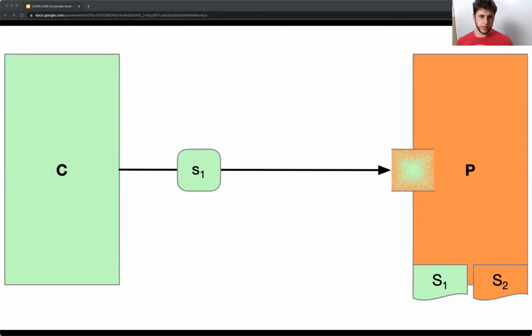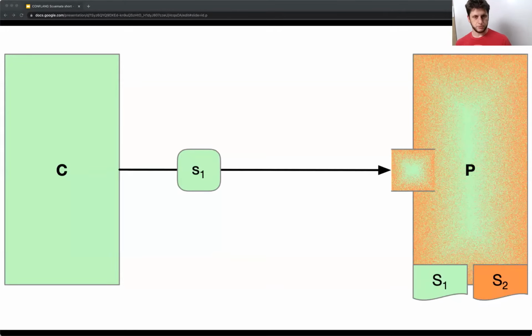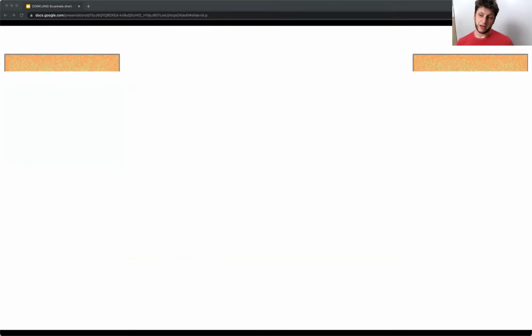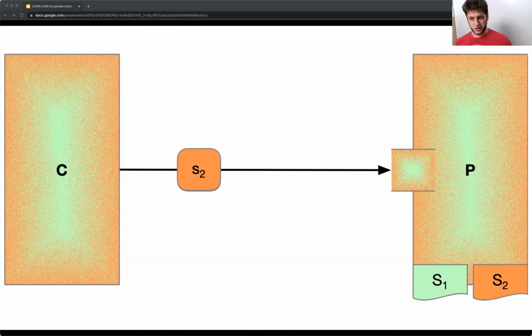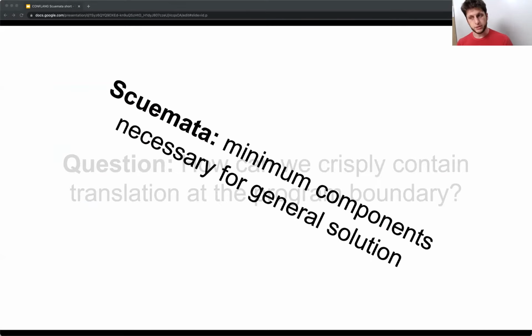Now, that's nice, except that realistically, that complexity can get spewed all over the inside of the P program. And actually, when C refactors to catch up, it can get spewed all over the inside of C as well. So the question is, how can we crisply contain translation at the program boundary? And Schemata provides the minimum components necessary for a general solution to this problem.